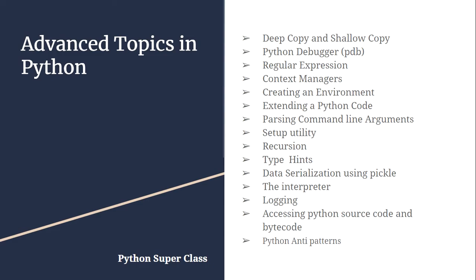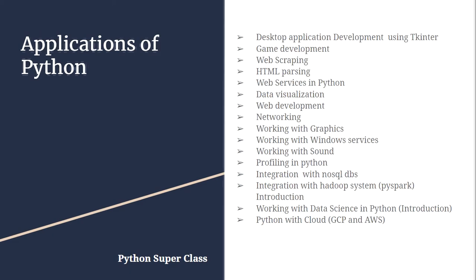Once you are done with all the recipes of Python, we will move on to the applications part. Here we'll create one application for each of these type. We'll create one desktop application, we'll create one game, we'll do the web scraping and also the HTML parsing. We'll also create a web service in Python. We are going to do data visualization. We are going to develop one website using Flask and one website using Django framework.